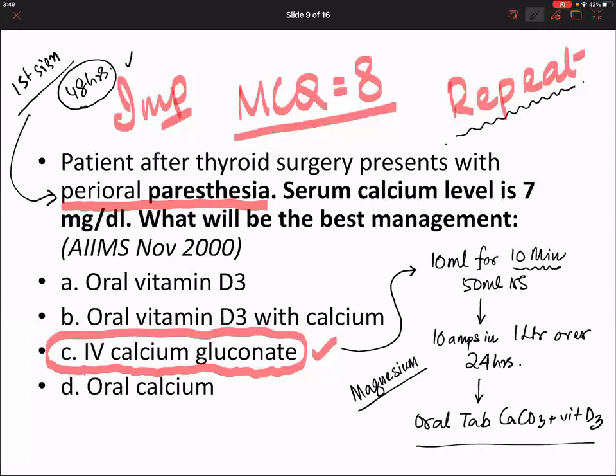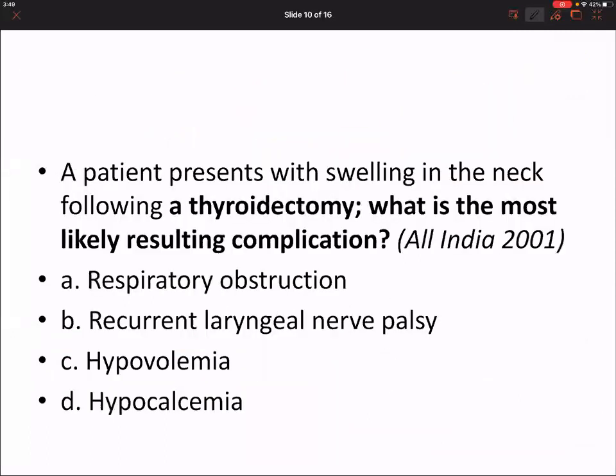Okay. This is MCQ, I have forgotten the number. What will this be?